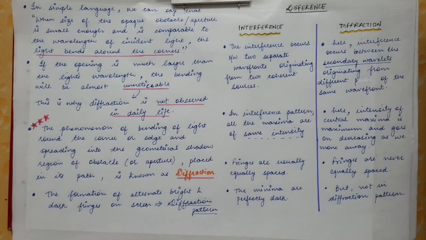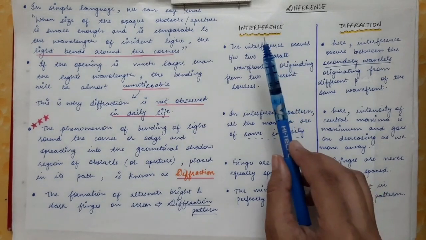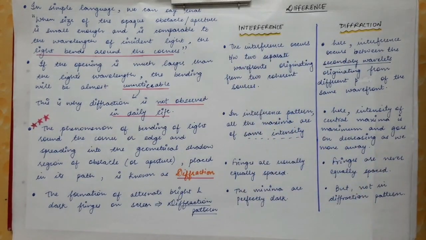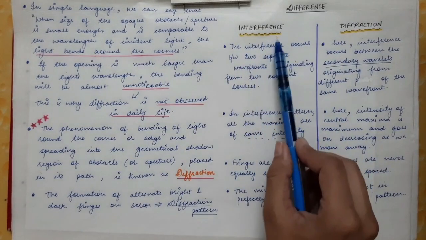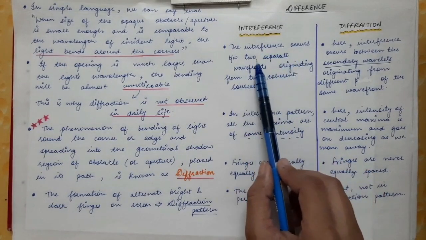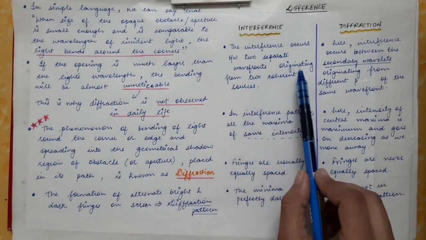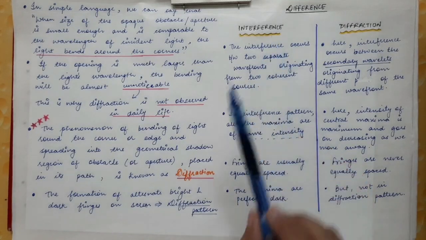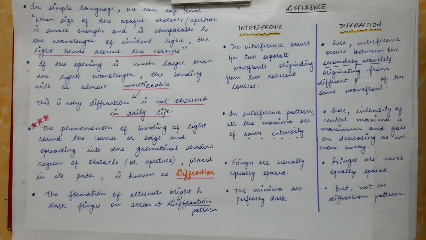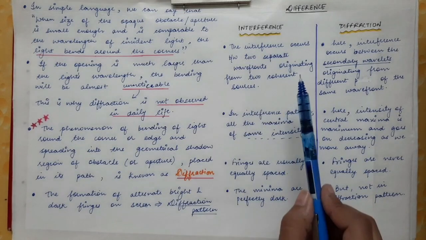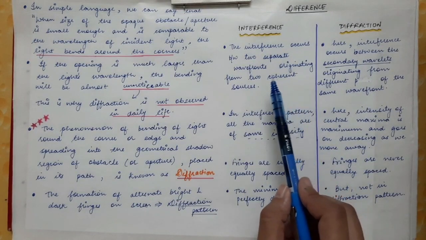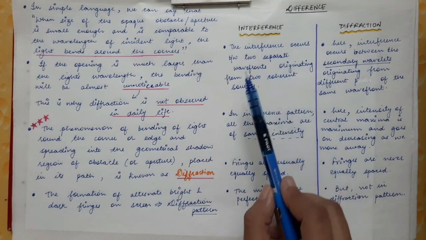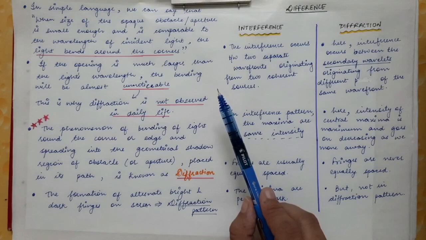Now we are going to see what is the difference between interference and diffraction. Interference we have already covered in the previous unit. Now what is interference? It occurs between two separate wavefronts originating from two coherent sources. For example, in Young's double slit experiment, we saw that we have two slits from where we have two coherent sources, and two separate wavefronts arise from these two coherent sources.